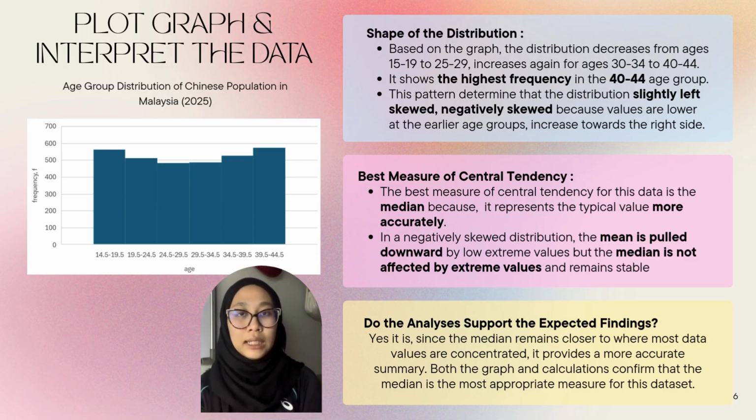The median is also less affected by extreme values and stays stable. So, does the analysis support the expected findings? Yes, since the median remains closest to where most values are concentrated, both the graph and the numerical calculations confirm that the median is the most suitable measure for this data set.